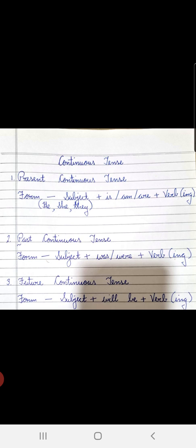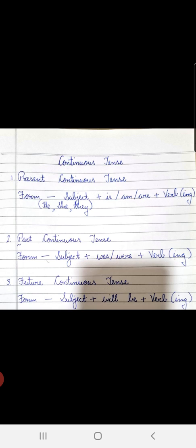So the helping verb will depend upon the subject, that the subject is singular or plural. So subject plus helping verb plus the base form, the first form of the verb along with ing. You will add ing to the verb. Children, in past continuous tense, you will again have a subject. Then you will put the helping verb was or were.